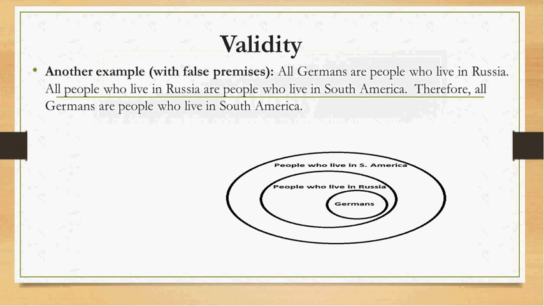In other words, if those premises are true, and what we've done by diagramming this, by the way, is we've represented it in such a way that they are true. We've imagined them to be true by diagramming it in this way. And then we see that the conclusion has to follow, and that is the conclusion that Germans are people who live in South America, right? All Germans are people who live in South America.